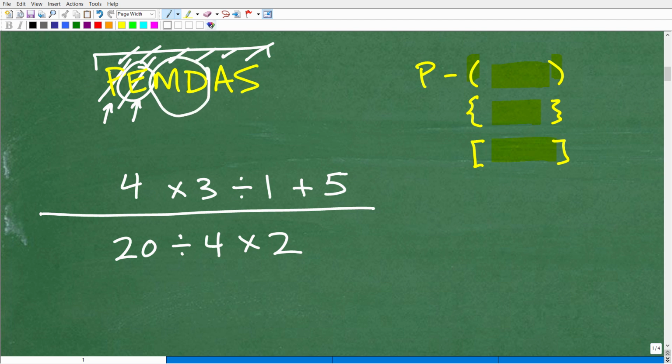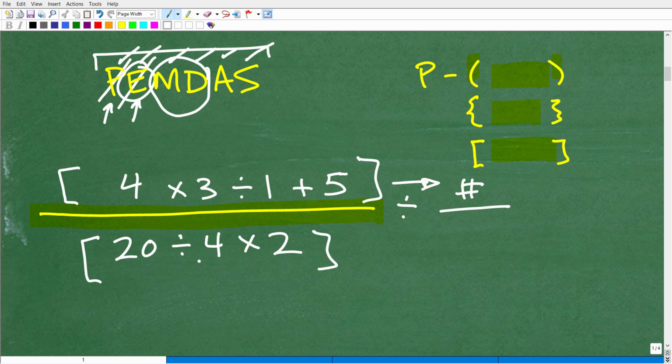But let's talk about something right now. Here in this particular problem, there's a fraction bar. So how do we handle that? This is technically division, okay? But here's how I want you to handle fraction bars: think of the numerator as one group and the denominator as one group. So really just work the numerator down to one number, and work the denominator all down to one number, and then you can go ahead and do division lastly. So when you have a fraction like this, that's how you want to handle it.